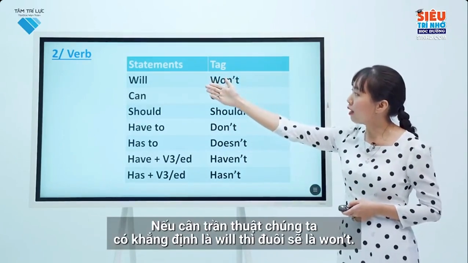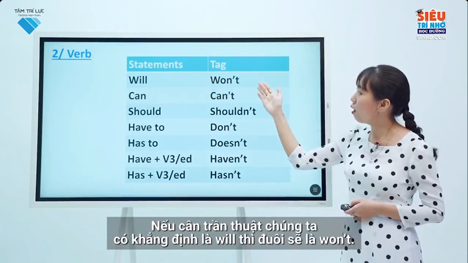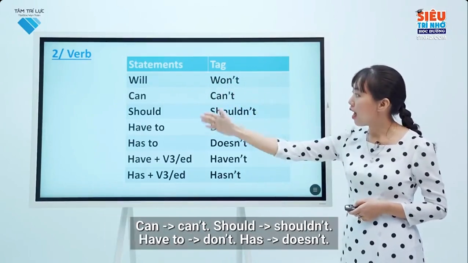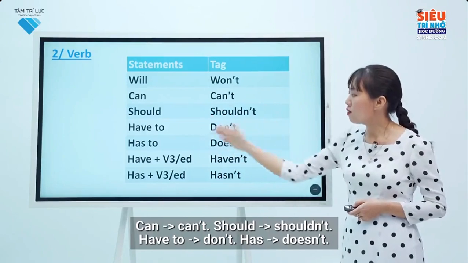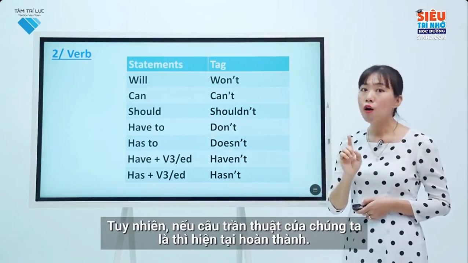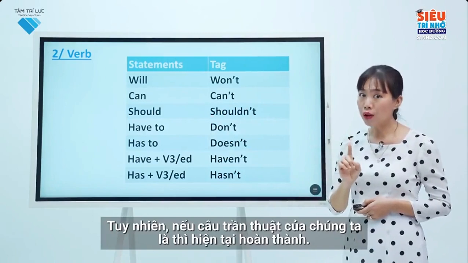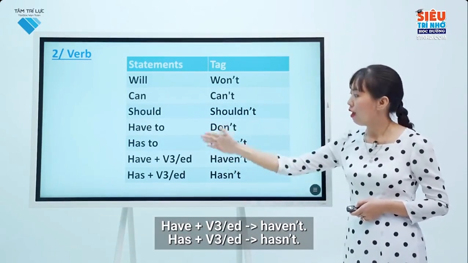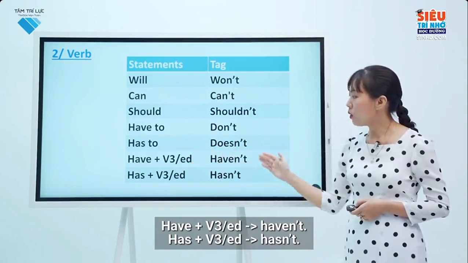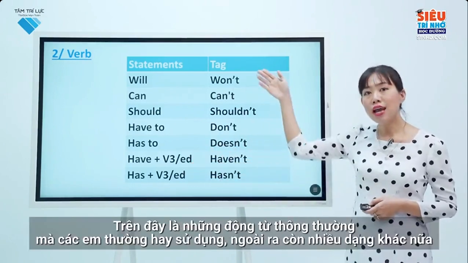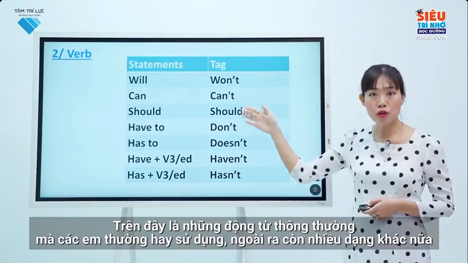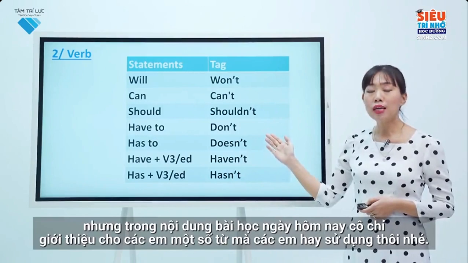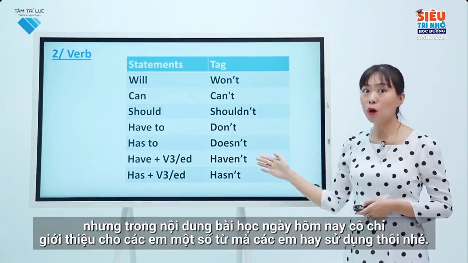If the affirmative statement is will, then the tag is won't. Can, can't. Should, shouldn't. Have to, don't. Has to, doesn't. However, if the statement is in the present perfect tense, have plus V3/ed, haven't. Has plus V3/ed, hasn't. These are common verbs you usually use. There are many more different types. In today's lesson, I will only introduce you to some common verbs.